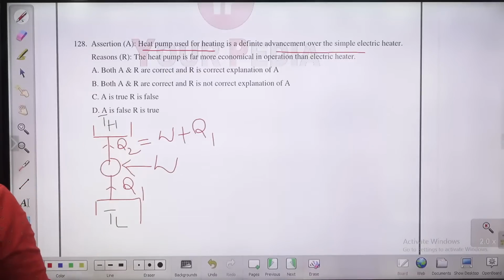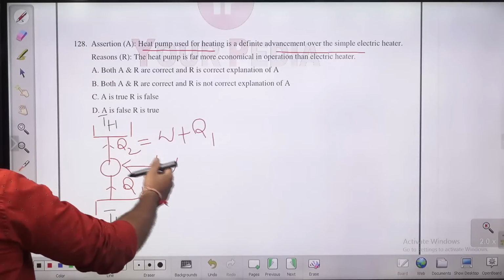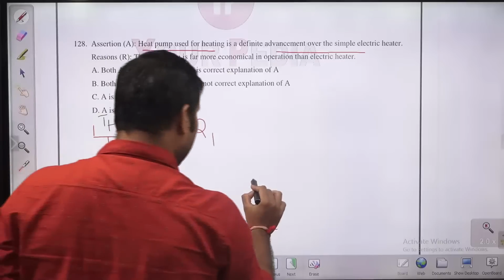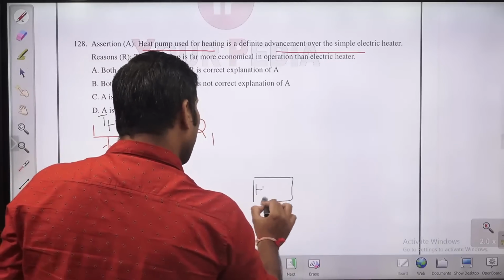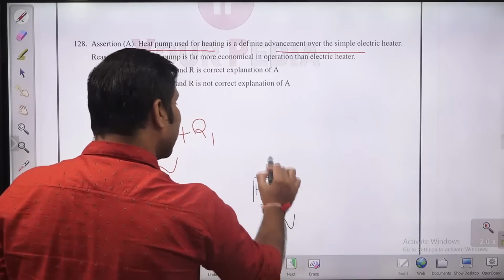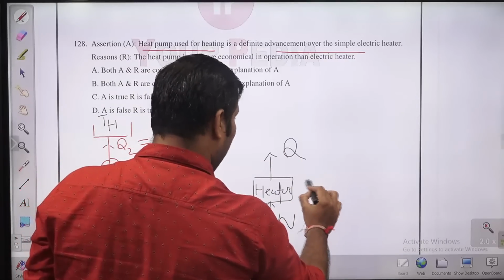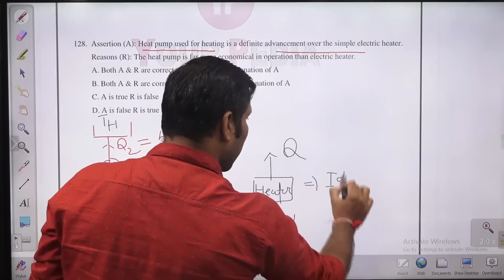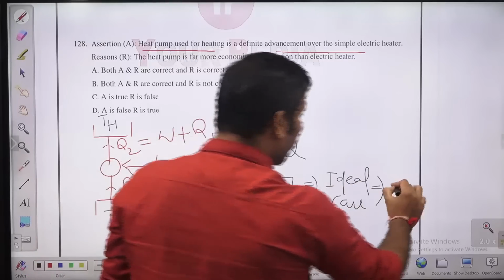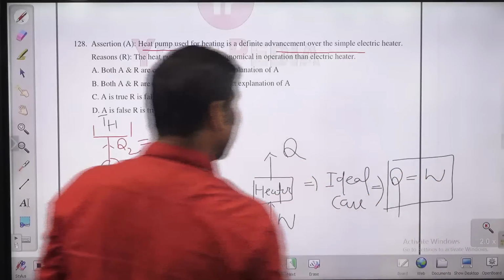So heat pump is going to supply more heat. Whatever work you are supplying, it is going to supply more heat as compared to that. But if you are having a heater, guys, what will happen in a heater? Maximum, whatever work you are supplying, that only is going to convert into heat. So in the ideal case, max to max, we can have Q rejection equal to W. This is the maximum case in case of heater.